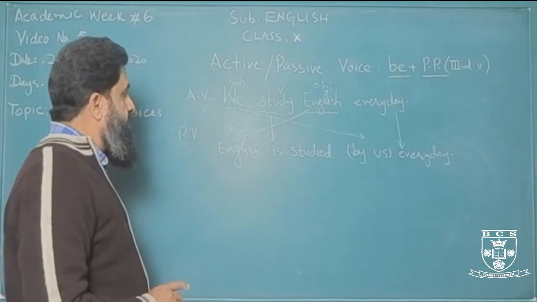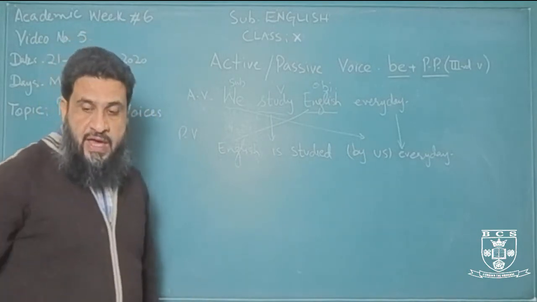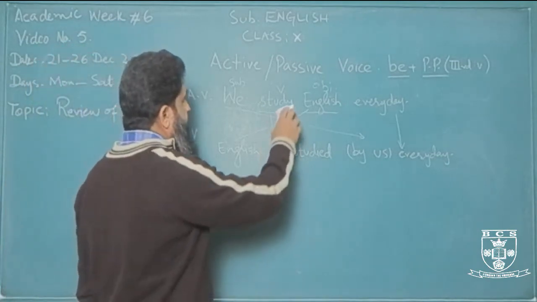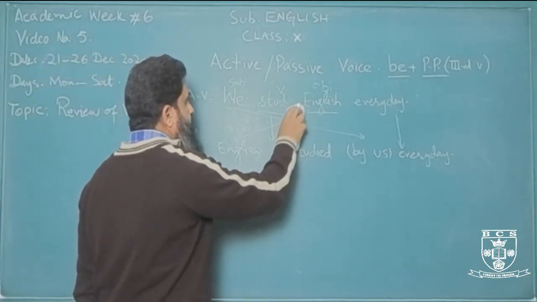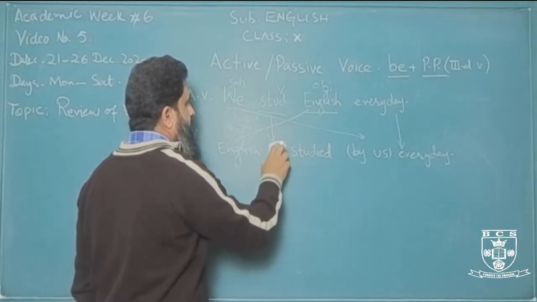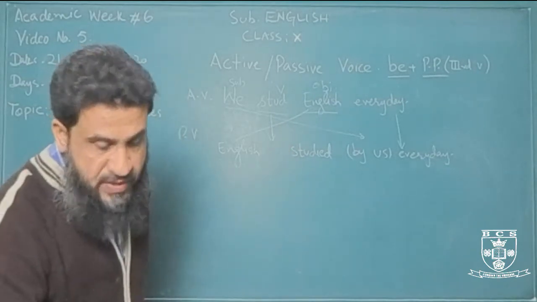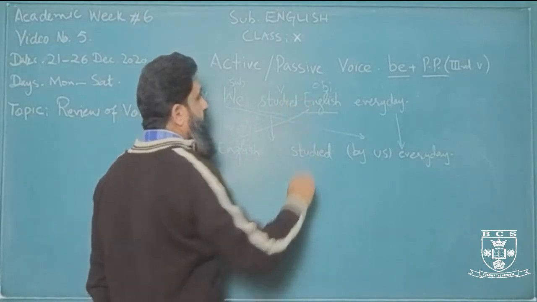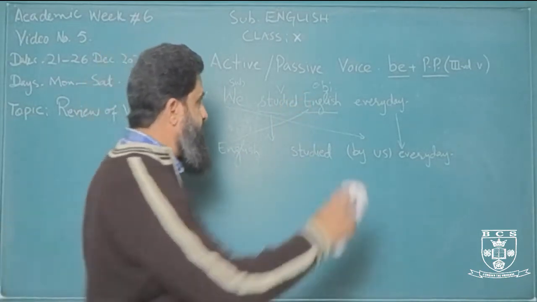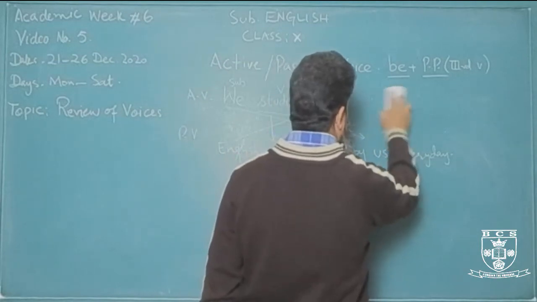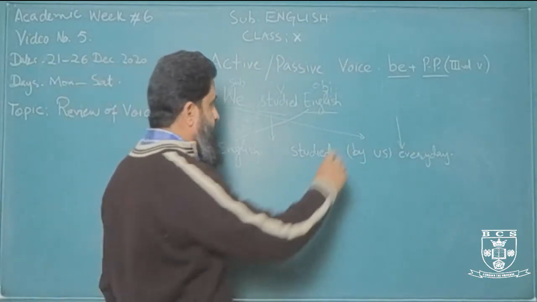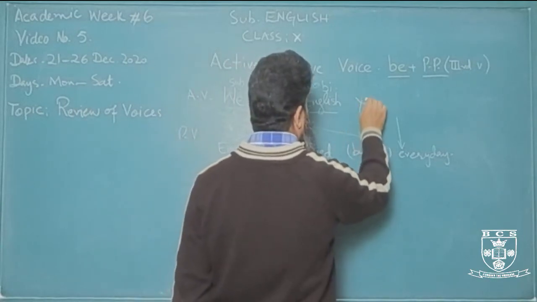All right, so now let us see the example of another tense. Make it past simple. So you say we studied English, not every day, let's see, yesterday, because every day will not suit this past simple. So let us see, we studied English yesterday.